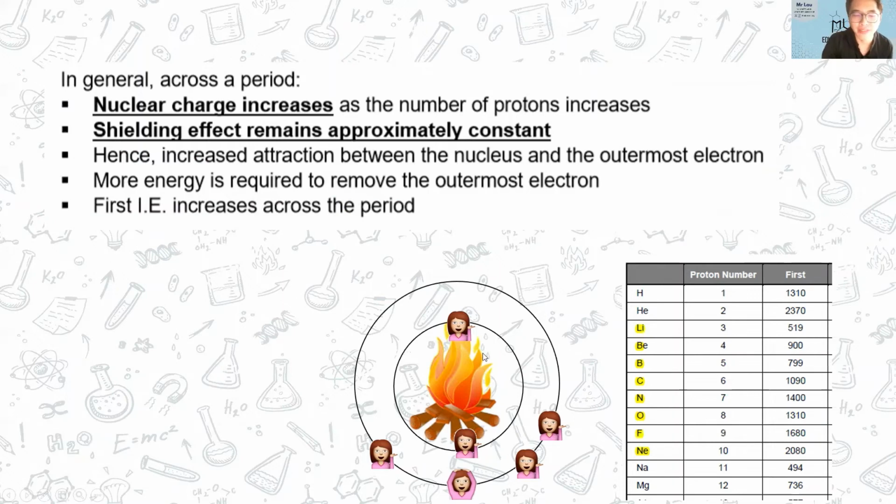So therefore, the net effect is you feel more heat from the fire. And so therefore, there is increased attraction between the nucleus and the outermost electron, resulting in an increase in first ionization energy. So that is why your first ionization energy will increase across the period.